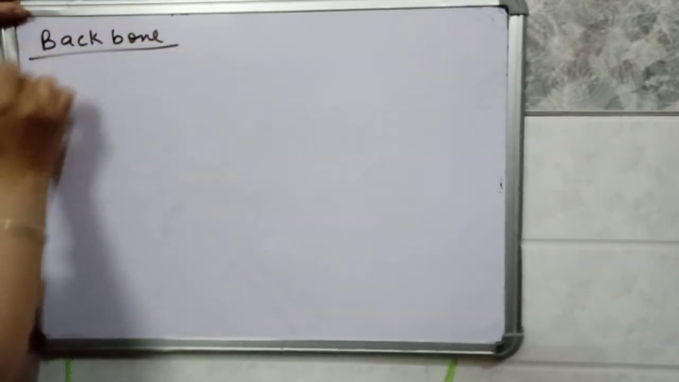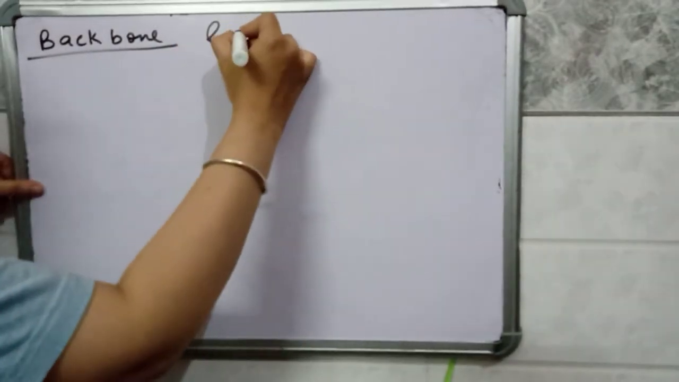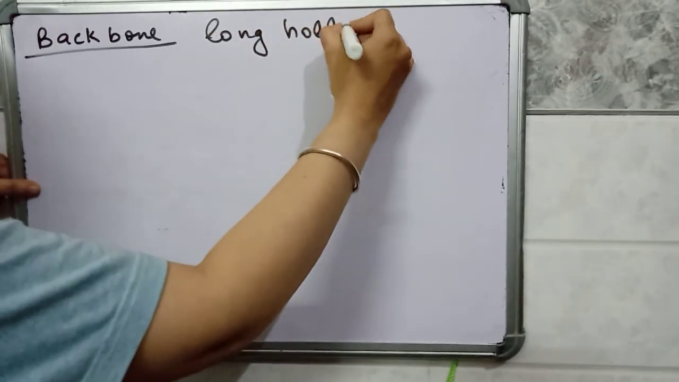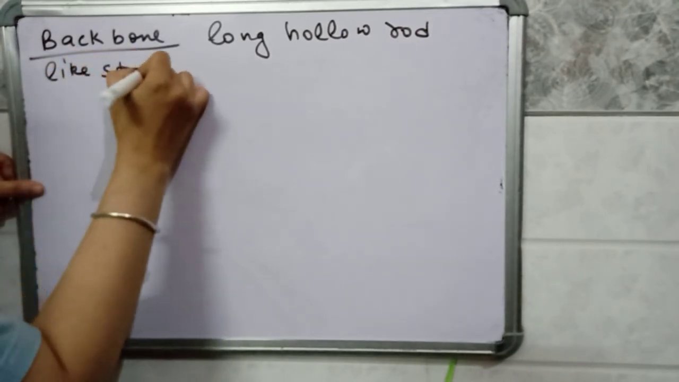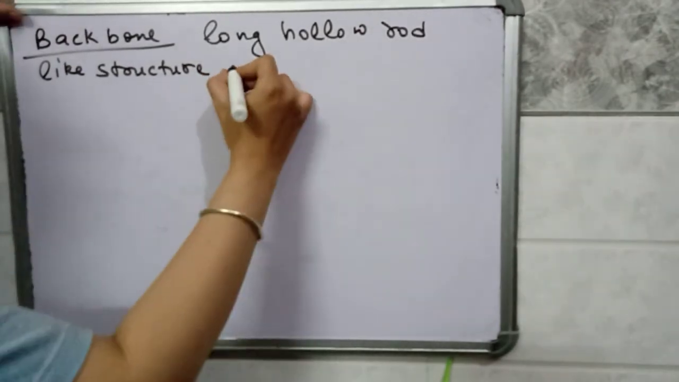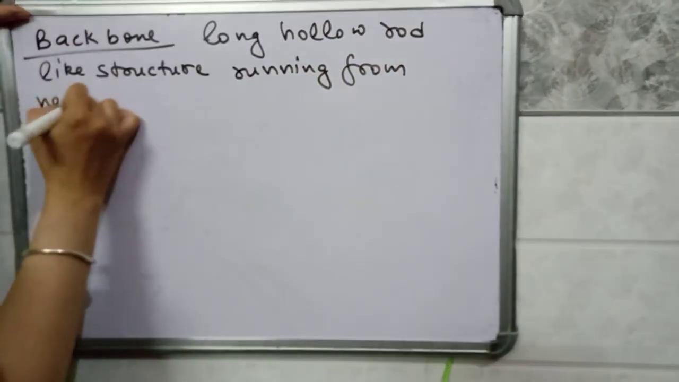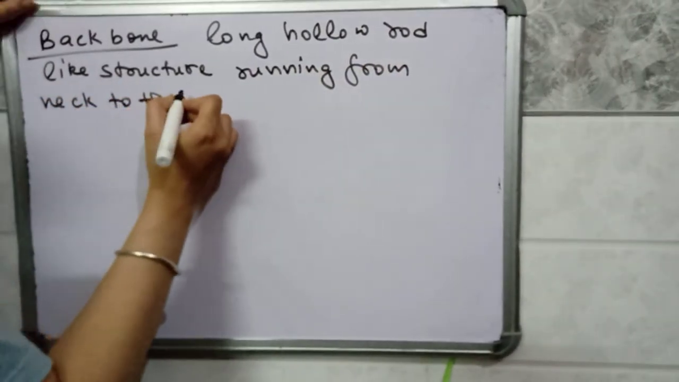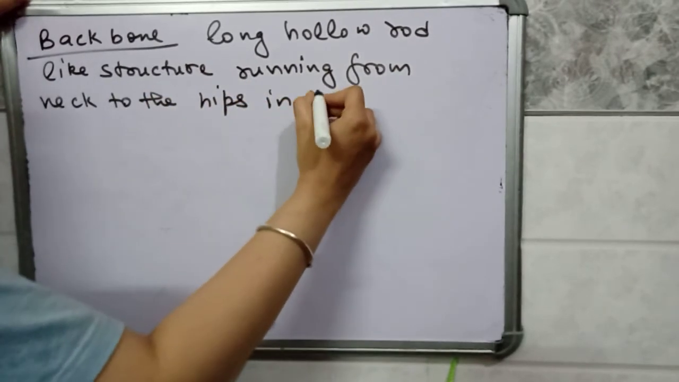Students, next we will discuss the backbone. So students, what is a backbone? Backbone is a long, hollow, rod-like structure running from the neck to the hips inside our body.